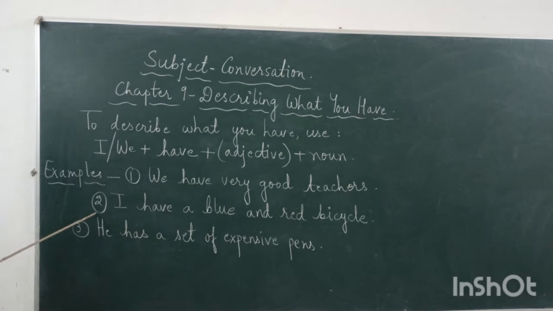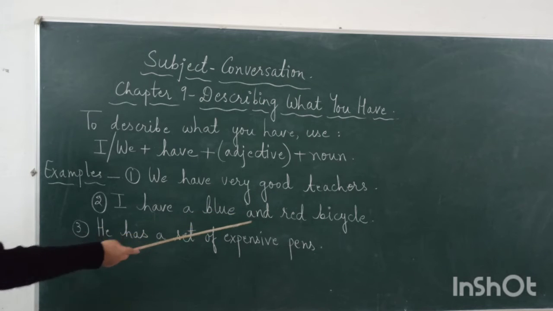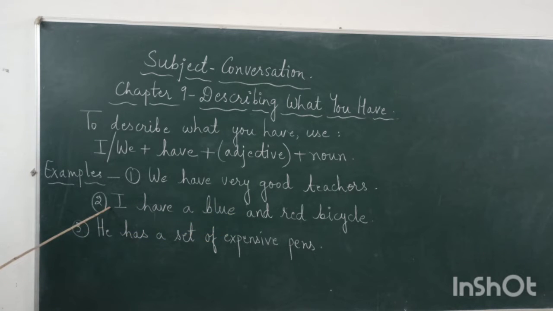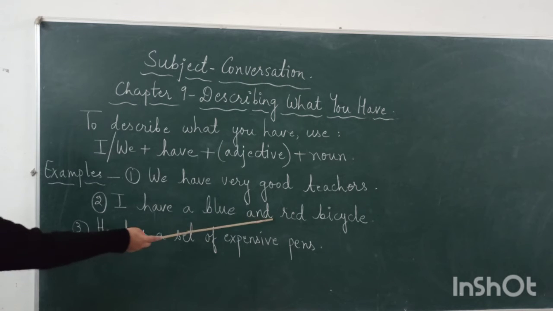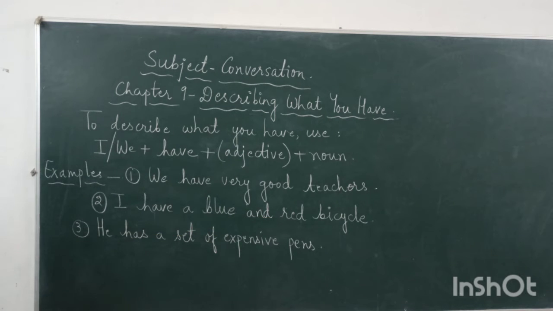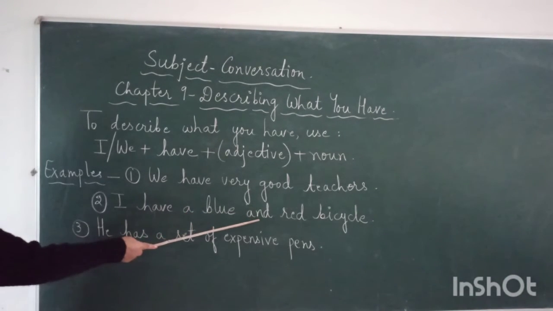See the second example. I have a blue and red bicycle. Now in this sentence, you can see that we have described the noun bicycle. And what adjective did we use? We used blue and red adjectives to describe bicycle. So we used I plus have. I told you with the pronoun I, we use have. So I have a blue and red bicycle.